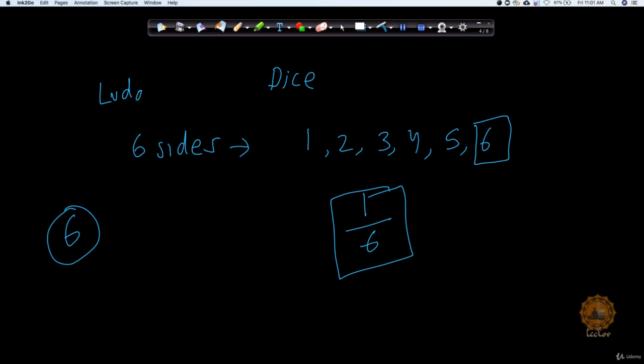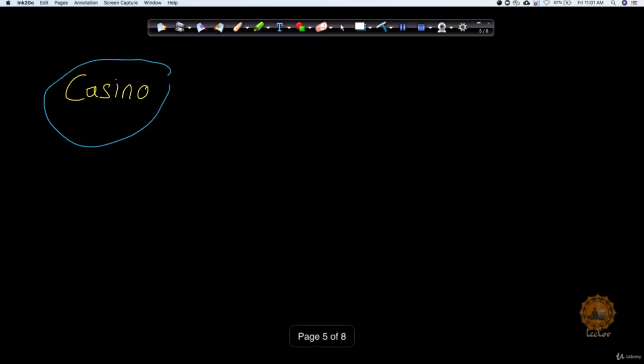Now you all must have heard about casinos. I'm pretty sure a few of you might have even gone and played some game there. You might have heard the very famous statement that the casino always wins, but still you go and waste your money there, right? That's the human mentality: maybe we will win. But these casinos are very smart.